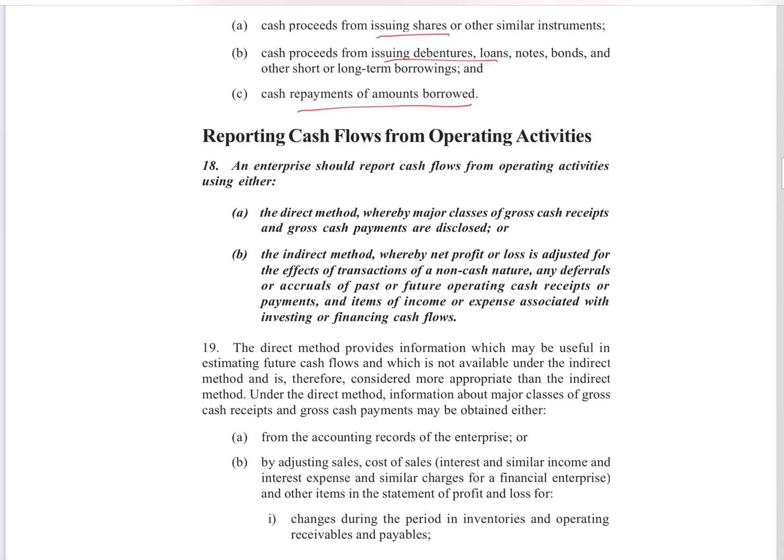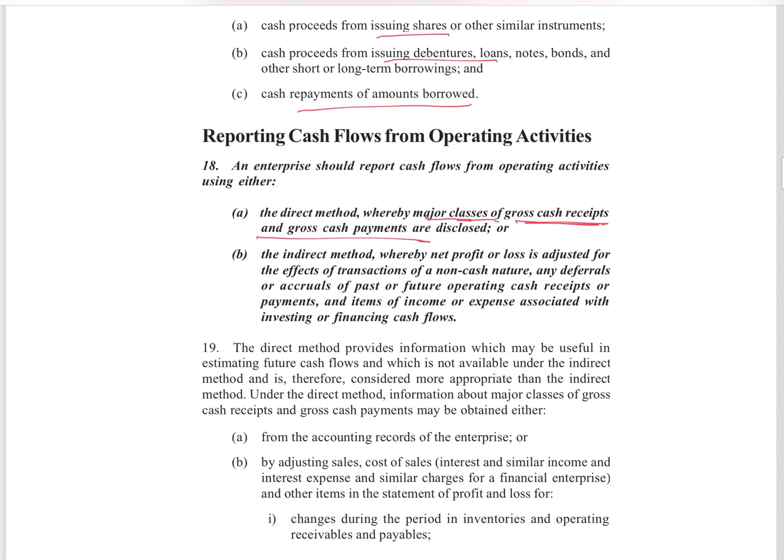Under the direct method, you will be taking major classes of gross cash receipts and cash payments that are being disclosed. They are netted off and those net figures are presented. And in the indirect method, we pick up the profit from the P&L and we reconcile it.